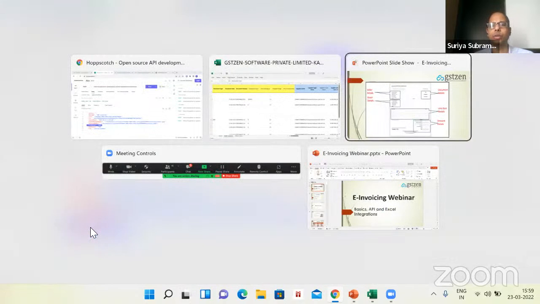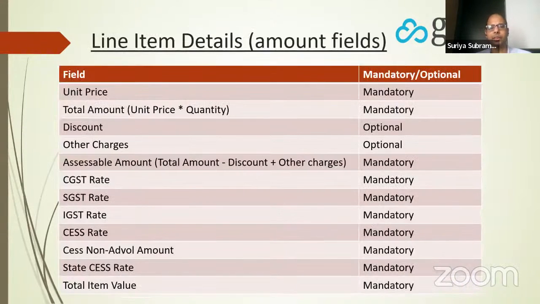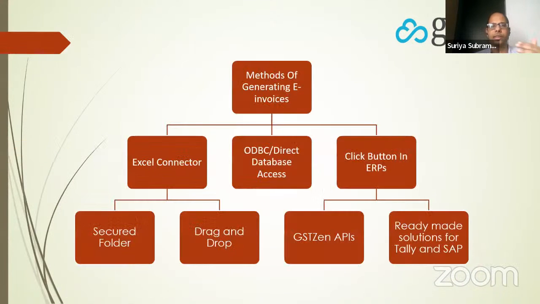Let me get back to a few points in my presentation. These are all details about the invoice. This slide talks about GSTZen's offering. We have lots of different solutions. We have an Excel connector. We have a database connector. We have ERP connectors, and we provide API, and so on and so forth. On the right hand side are the most easy to use solutions. On the left are a little bit harder to use. However, you can choose whichever solution works for you based on the circumstances.